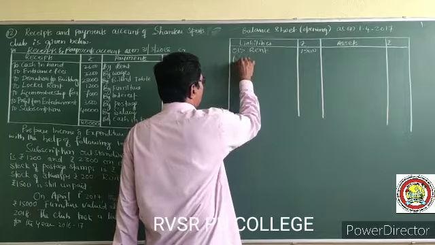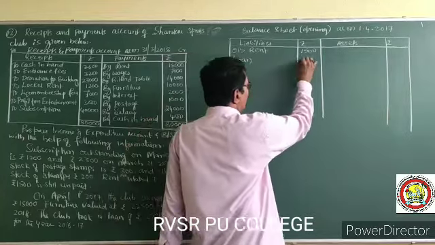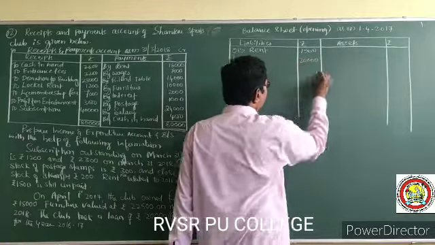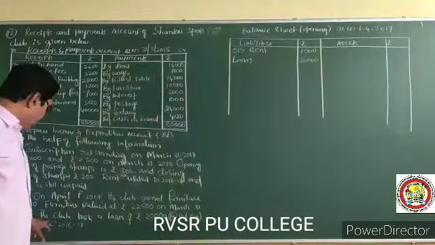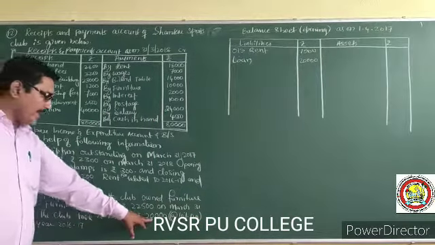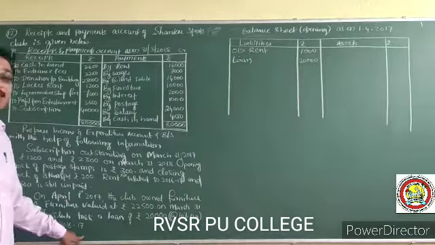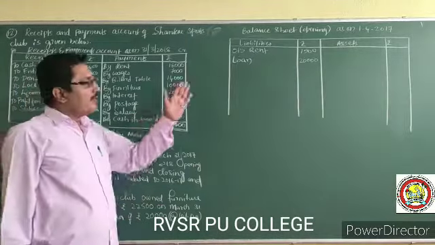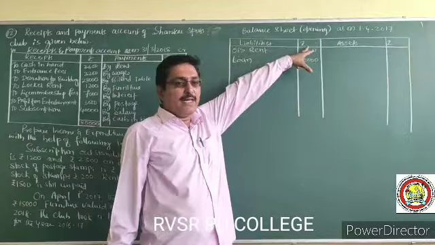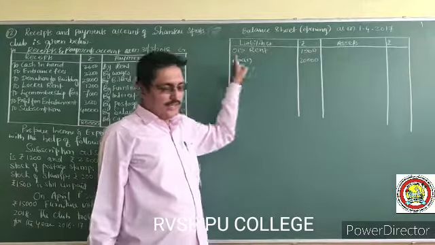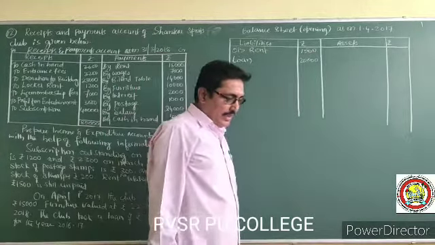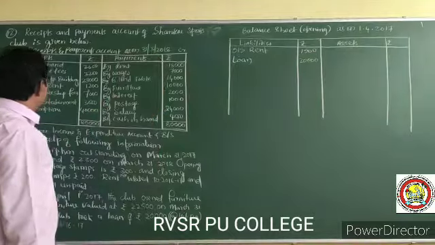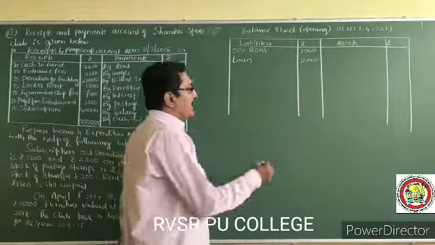Loan 20,000 is there. The club took a loan of 20,000 in 16-17, that is the previous year's last balance sheet, now the current year's opening balance sheet. So 20,000 will come to this one. Next, coming to cash in hand.